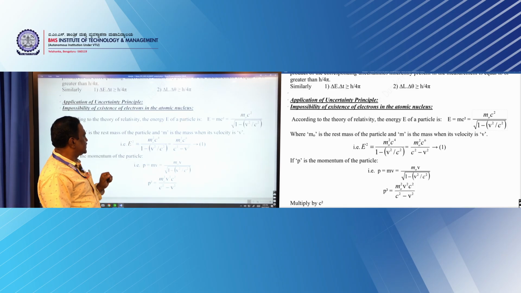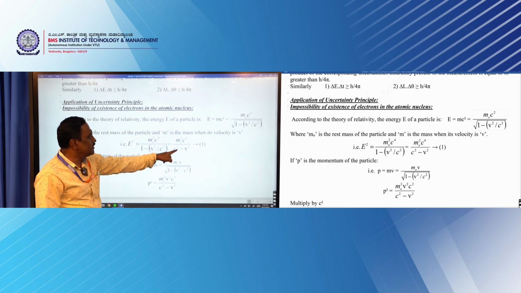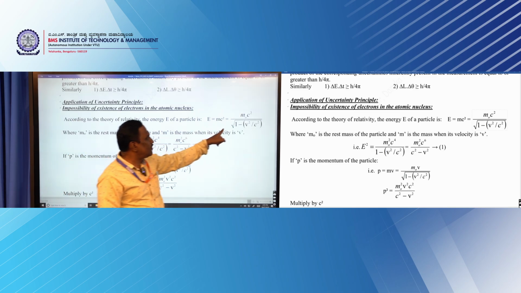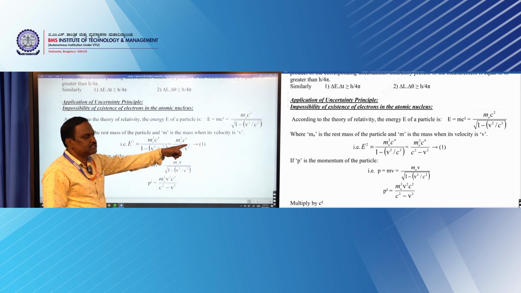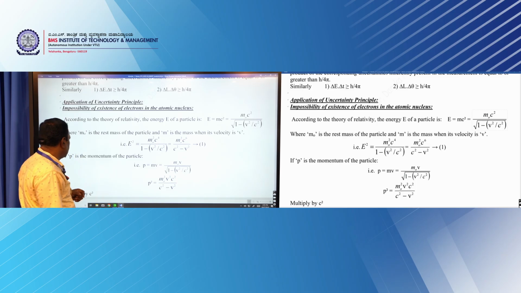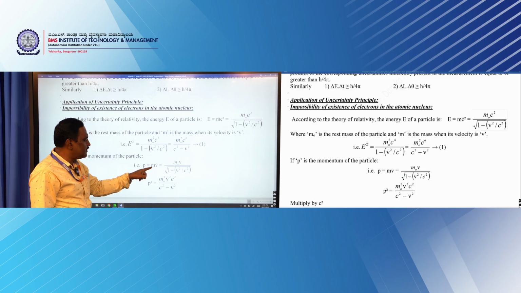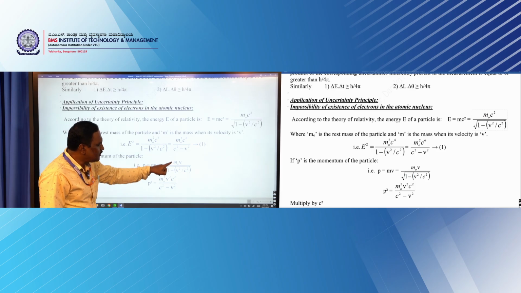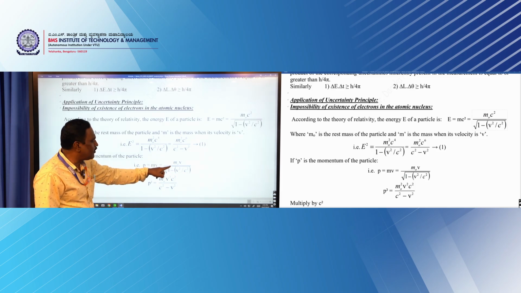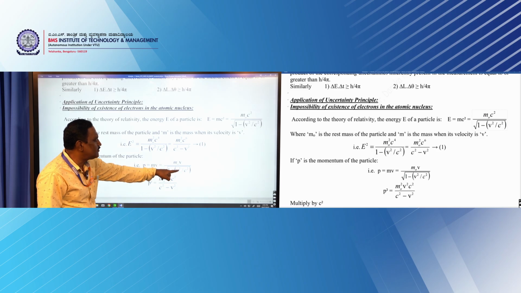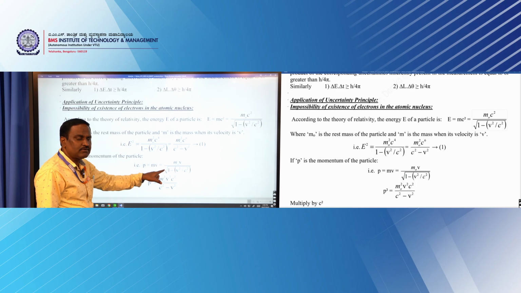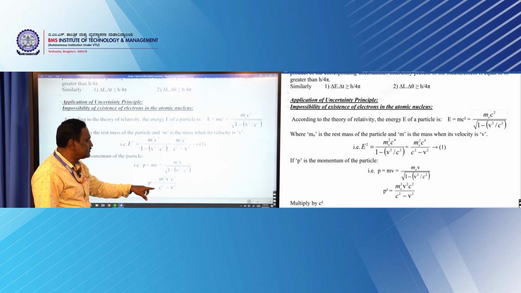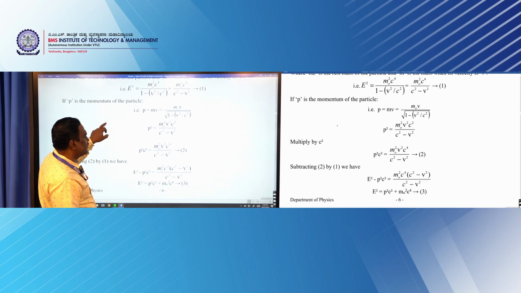With this equation, if I square it to remove the square root, you get E² equal to this equation. Call this equation number 1. Next, in the same way, from the definition of momentum, p = m v. Again, put the value of m in relativistic form, that is m naught v by the square root of 1 minus v²/c². Here also, to cancel the square root, square it, then you get this equation. Call this equation number 2.